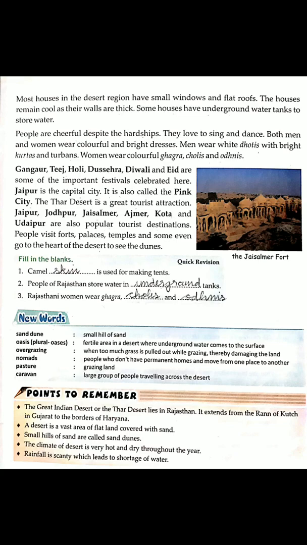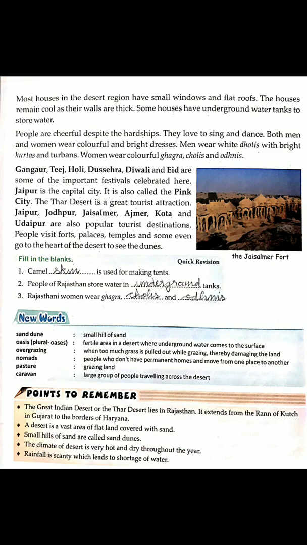They love to sing and dance. Both men and women wear colorful and bright dresses. Here, men wear white dhotis with bright kurtas and turbans, whereas women wear colorful ghagra cholis and odnis. Now, some of the important festivals that are celebrated in Rajasthan are Gangaur, Tej, Holi, Dashera, Diwali and Eid. The capital of Rajasthan is Jaipur.